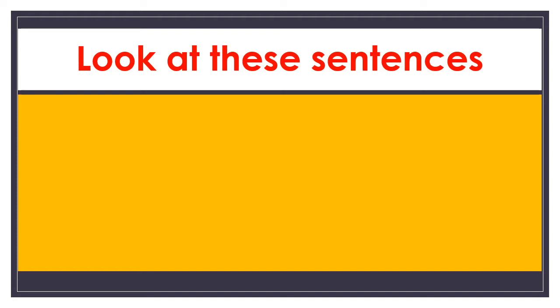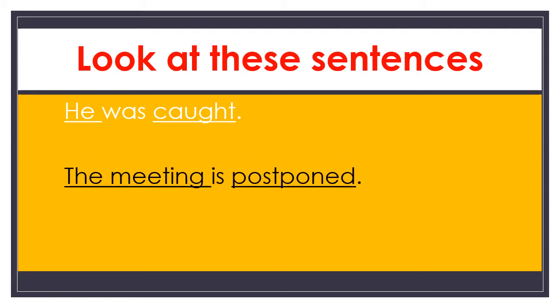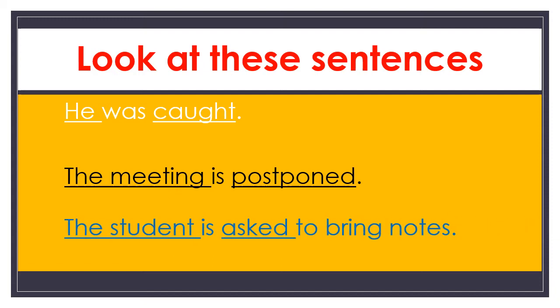Dear children, look at these sentences. Observe these sentences carefully. He was caught. One more sentence. The meeting is postponed. Let us see one more sentence. The student is asked to bring notes. Children, if you observe these three sentences carefully, what have you understood?